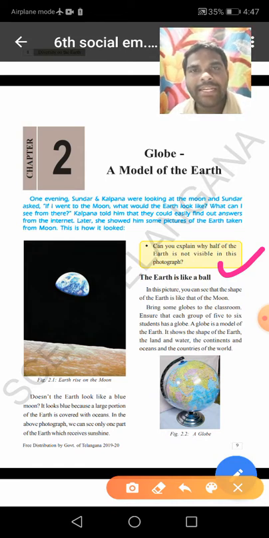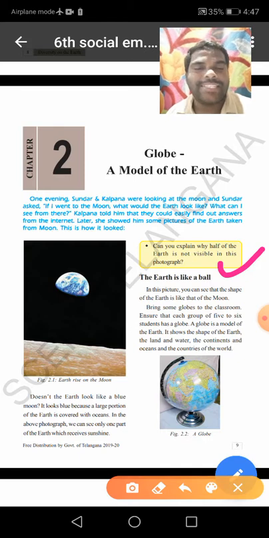And we learn about oceans and continents on globe. Say yes or no, children? Yes. There are 7 continents and 5 oceans. We learn already about the oceans and continents, and we learn directions on a globe.